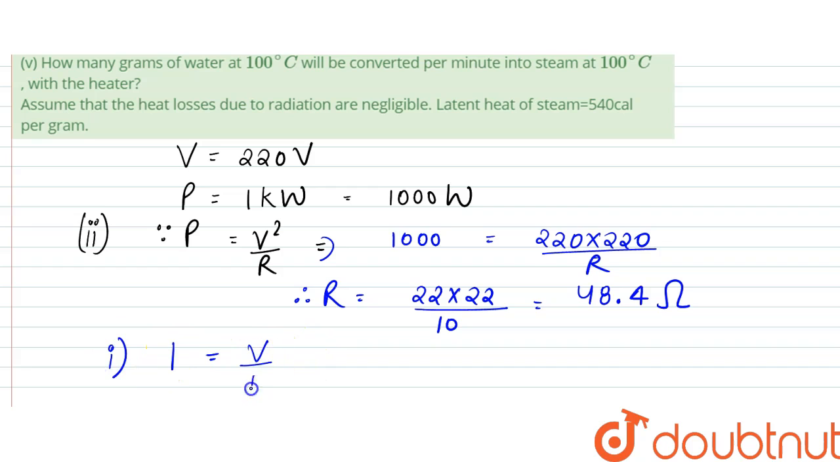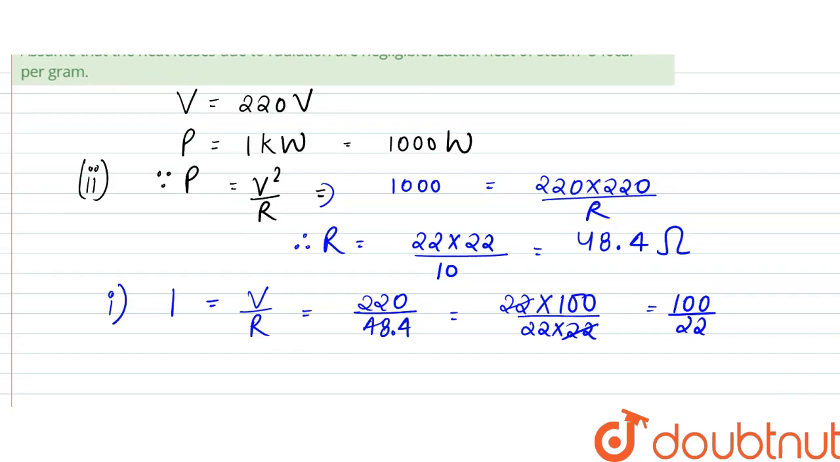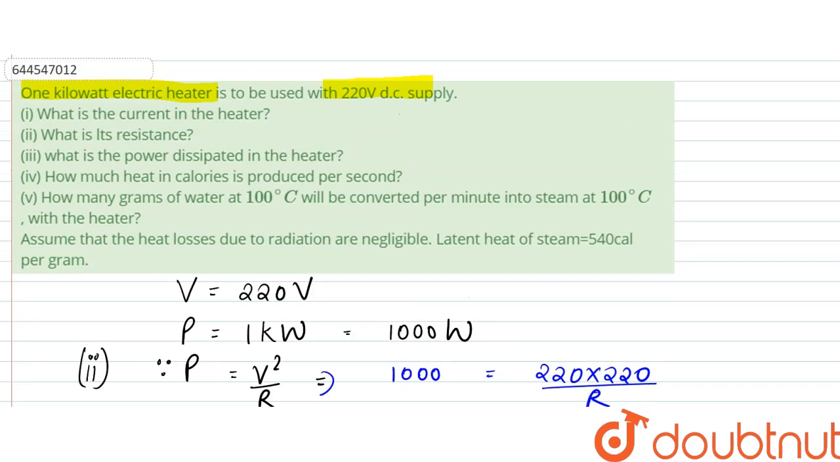Now the first question, that is the current. Current would be equal to V by R, right? So that is equal to 220 by 48.4, which can be written as 22 into 100 divided by 22 into 22. So it is equal to 100 by 22, right? This would be approximated as 4.59 amperes. That is the answer for the first question.